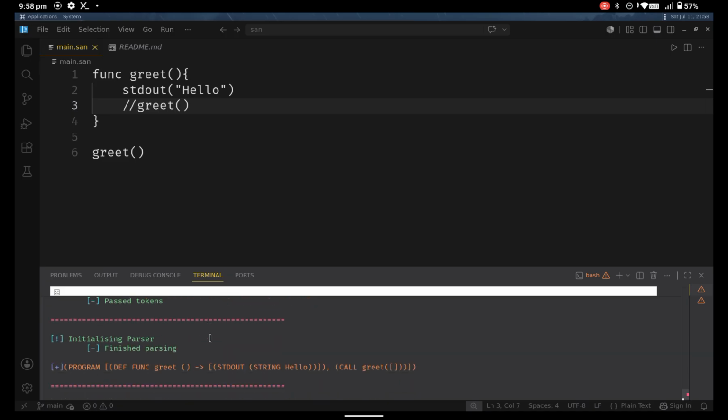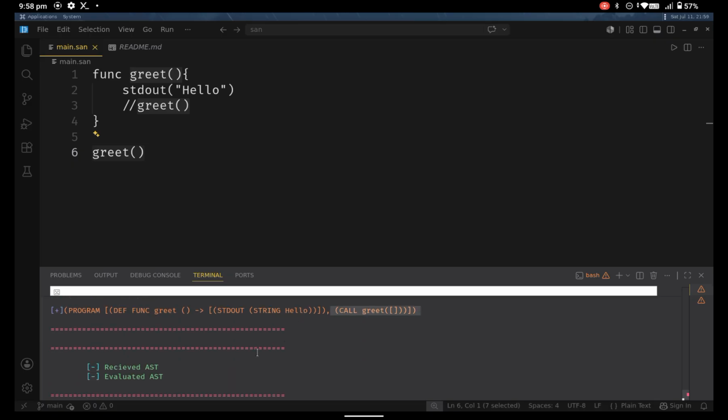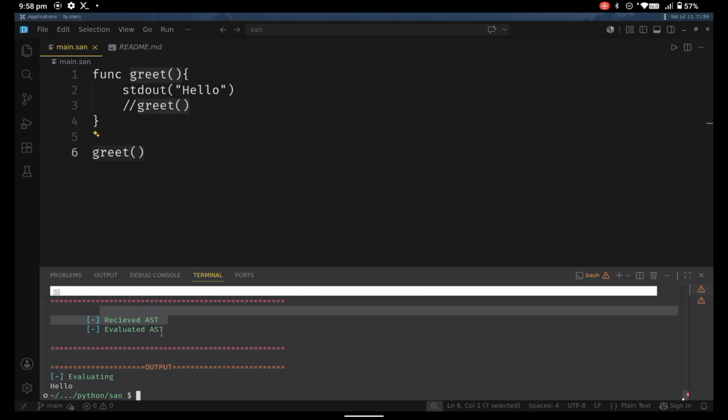Next, if we come into the AST, we can see first of all we defined a function. So here it has a program node which stands for the whole program, like the program begins from here, kind of like the main function in C or Rust. And then we defined our function. So here is the define function greet. Here is the function name, and here is the function body. Next we call the function. So here is the call greet function, and then it received the AST, evaluated it, and while evaluating it gave us the output hello. So why this can be useful, let's see.